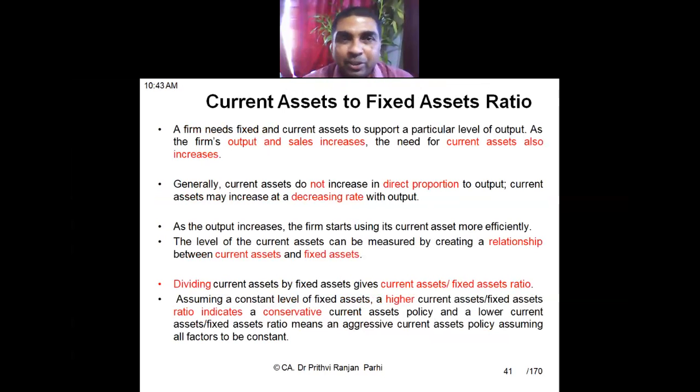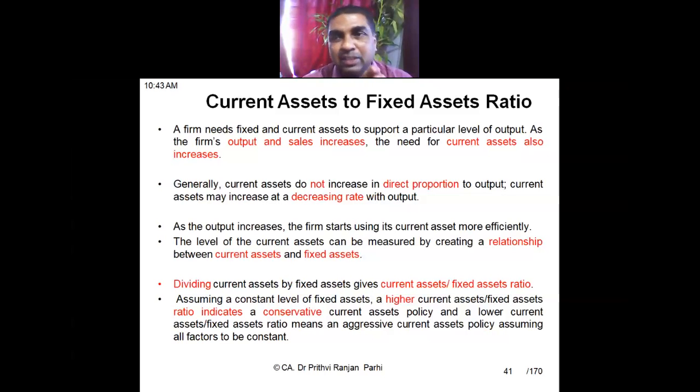One more concept relating to working capital we need to understand. This is the ratio of current assets to fixed assets, or non-current assets. Every firm invests some money in fixed assets and some money also needs to be invested in current assets. This ratio of fixed assets to current assets varies from firm to firm. Normally, when the output or sales increases, the requirement of current assets also increases. If sales is more, you need to keep more current assets. But it doesn't increase in direct proportion.